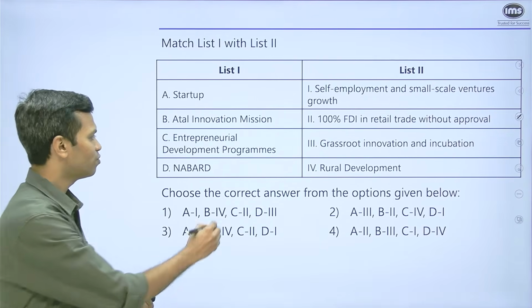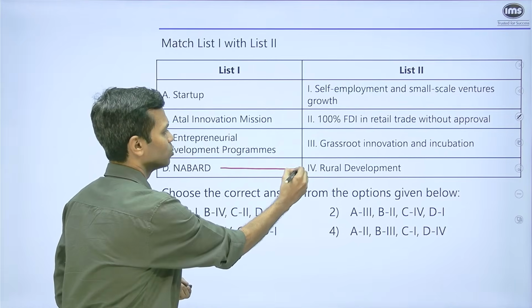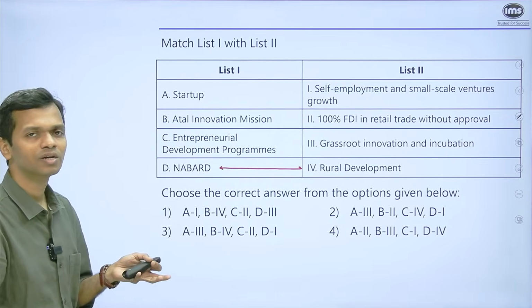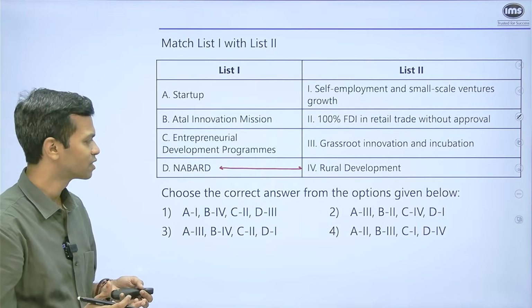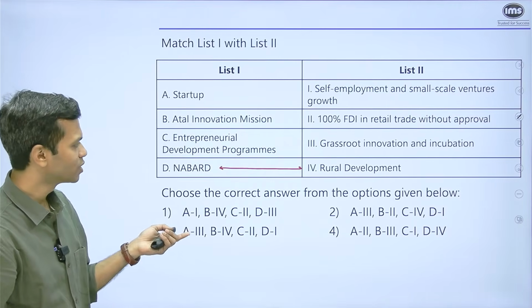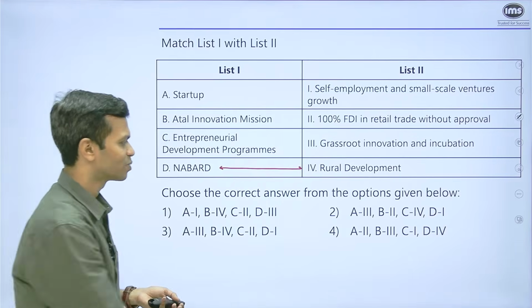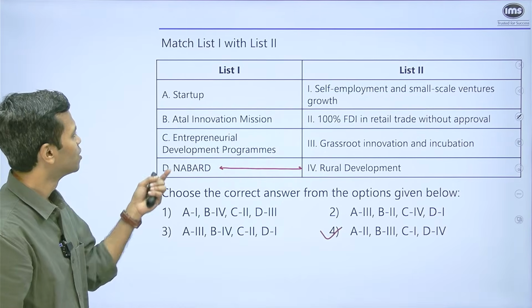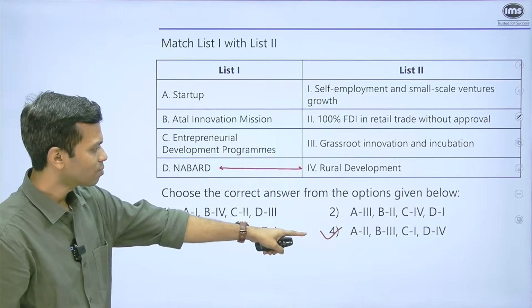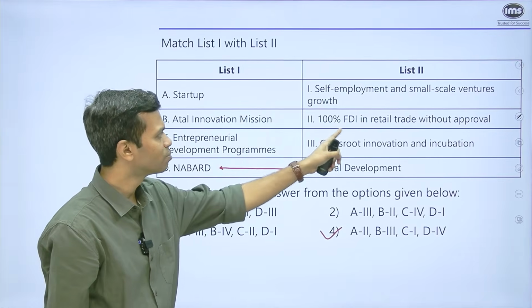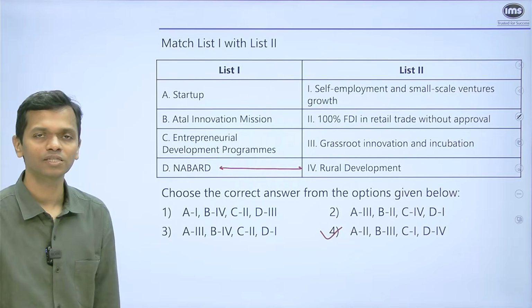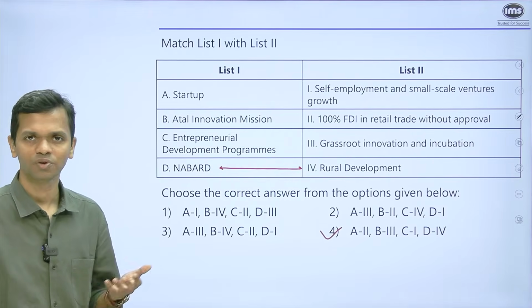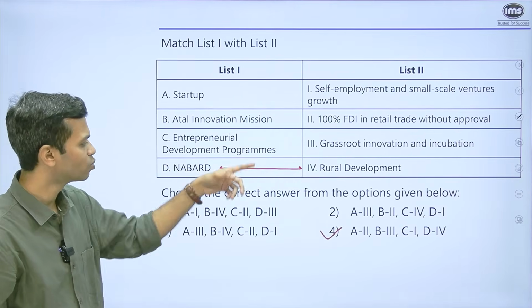Okay. Now, if you know a little bit about NABARD, you know that it directly deals with rural development. So that is why D4 is a very logical answer. If you see the options, there's only one option where that is given. So that is why you will go with this as the answer, but we'll read the rest of it. So startup A2. Startup deals with 100% FDI in retail trade without approval. Yes. Within the space of retail trade, you can have 100% FDI if you're a startup. So that is what A2 is.